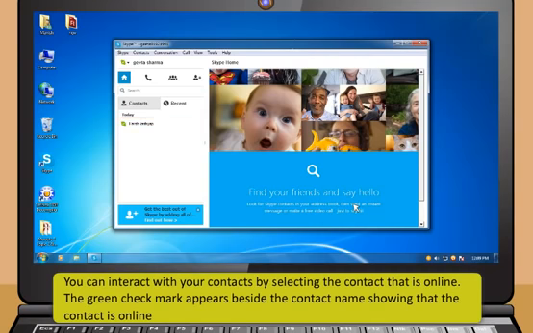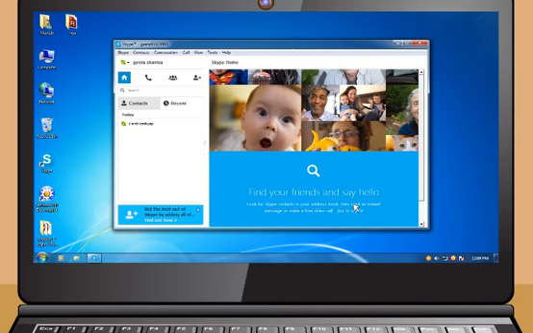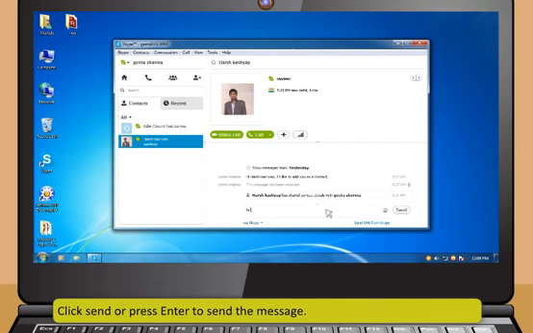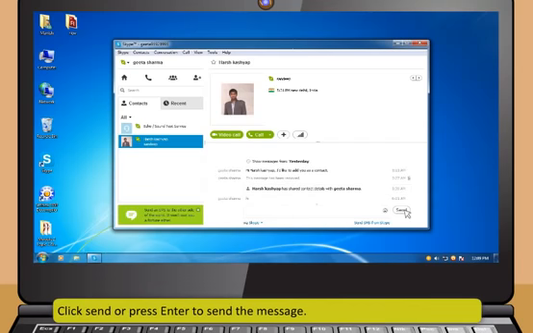You can interact with your contacts by selecting the contact that is online. The green check mark appears beside the contact name showing that the contact is online. Click on the Contacts tab. Click on the name of the person with whom you want to have a chat conversation. A chat window with the person's name appears. Place your cursor in the chat box and start typing your messages. Click Send or press Enter to send the message.